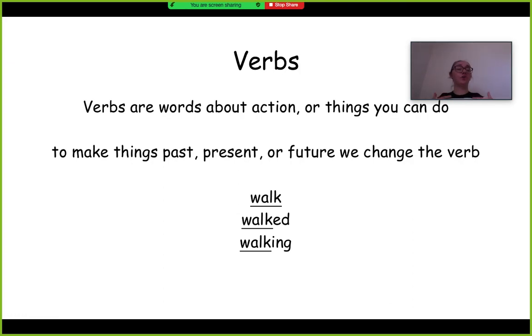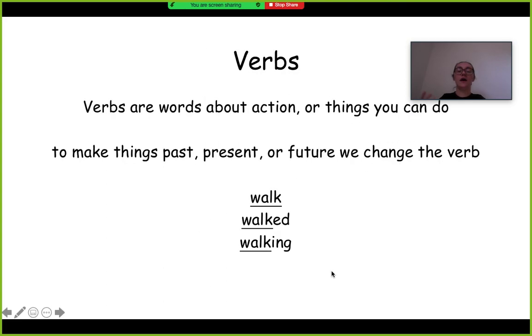So since verbs are about doing something, they're about an action, in English, you use verbs as a way to tell people what time something happened, like when it happened in time. So it could be before right now, which is the past, it could be right now, which is the present, or it could happen after right now, which is the future. So you'll see that you can make things past, present, or future through the verb.